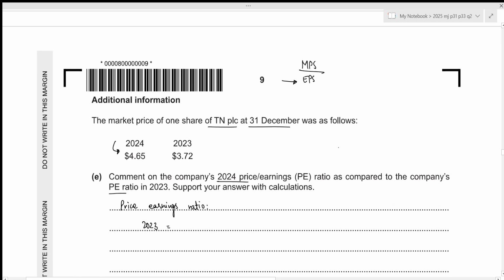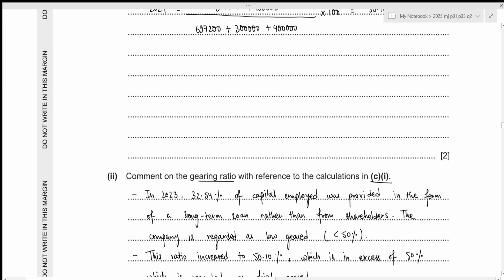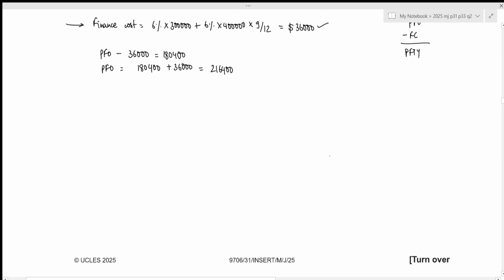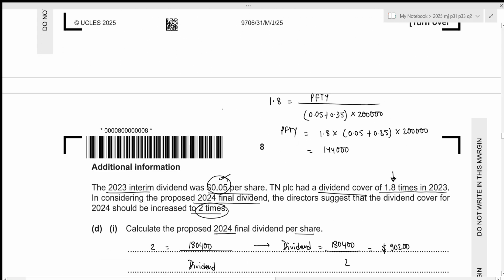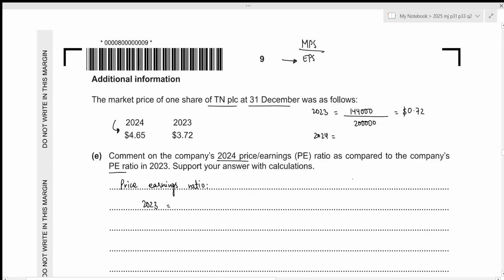Now earnings per share will just be profit for the year divided by number of ordinary shares. So profit for the year is 144,000. Number of ordinary shares is 200,000 for the year 2023. This results in the value of 0.72. So this is our earnings per share. Now for 2024, we made a bonus issue. So the total number of shares was 220,000 and our profit for the year was 180,400. So our earnings per share will just be 180,400 divided by 220,000. This results in the value of 0.82.